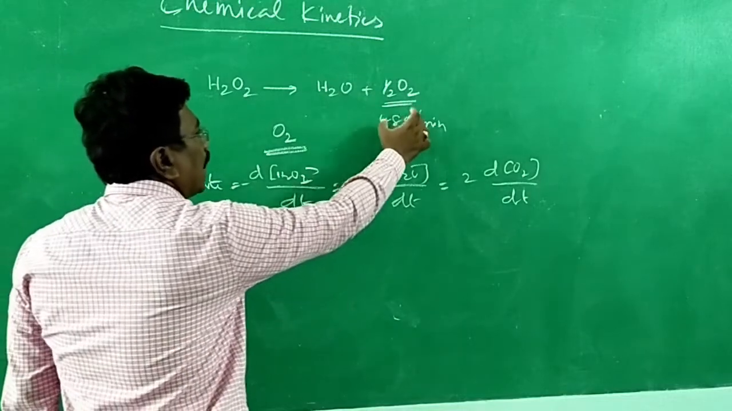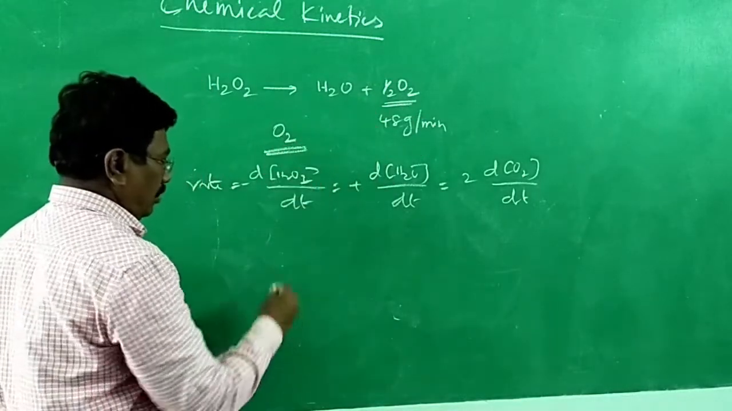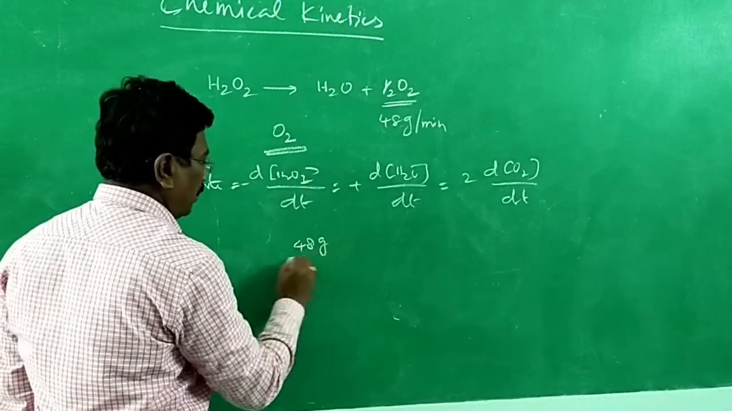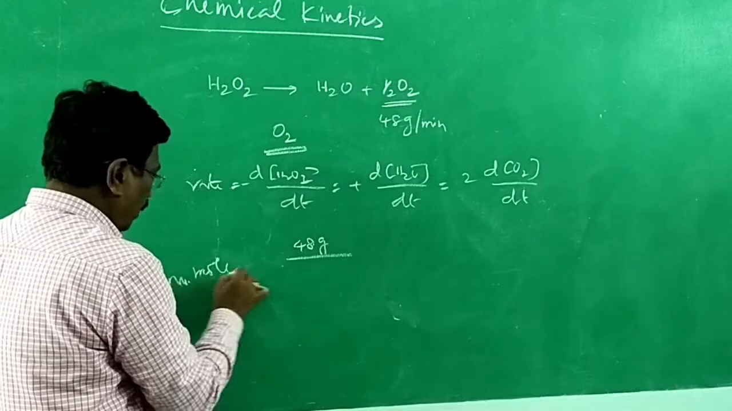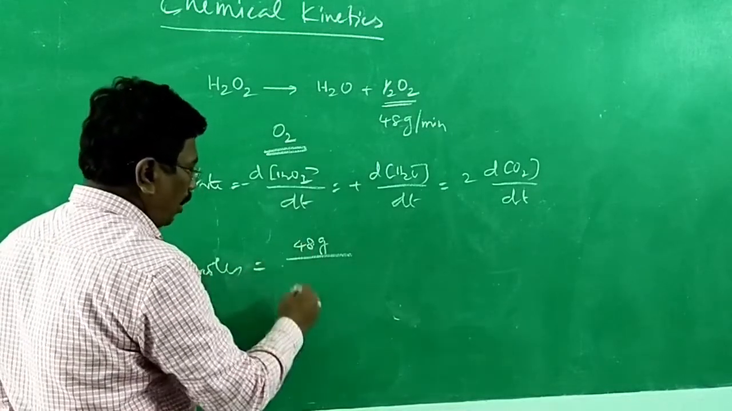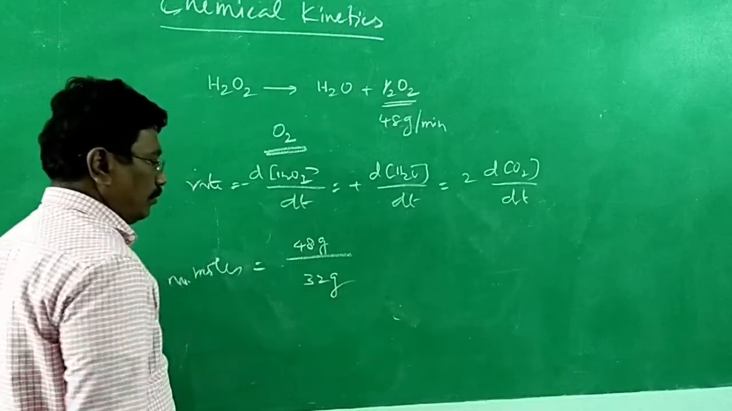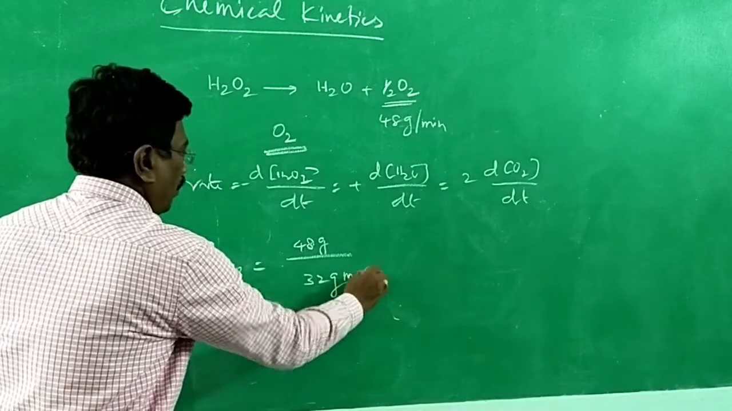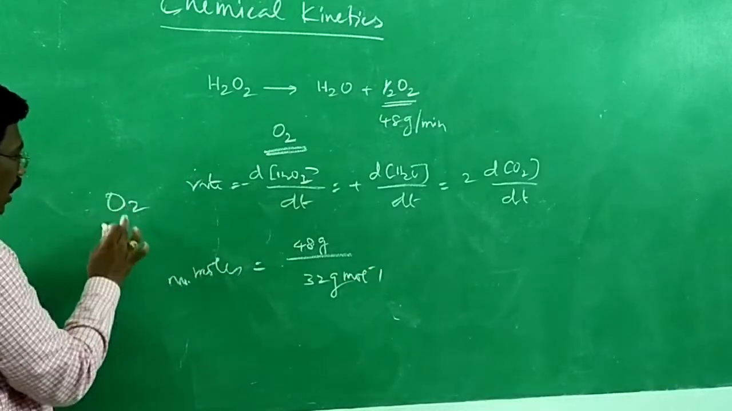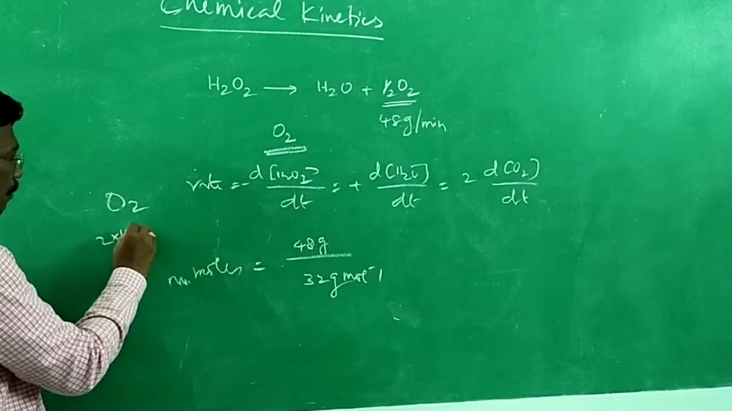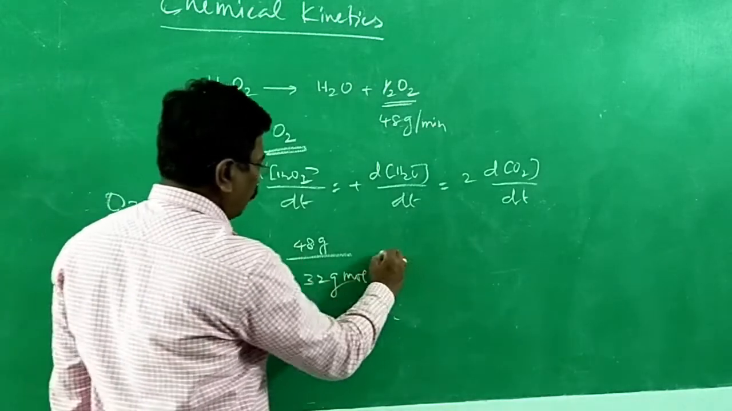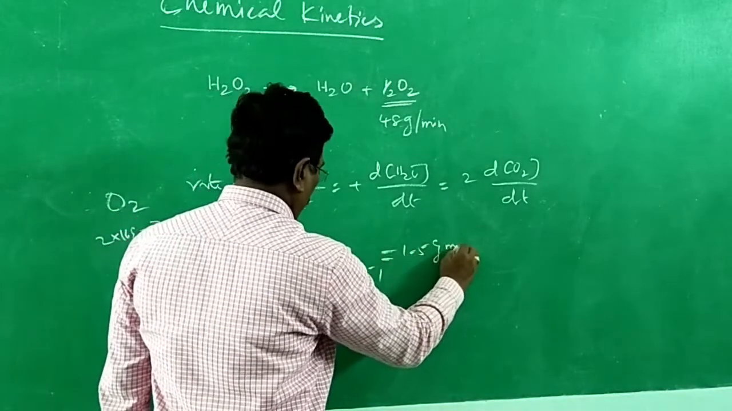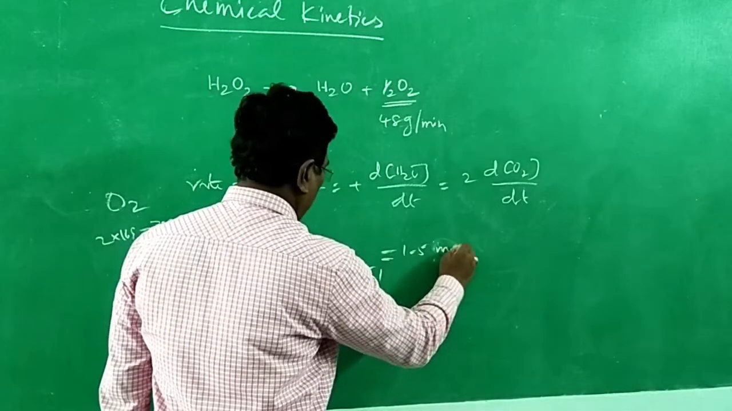Now 48 gram means how many moles, you have to find out. Mass divided by molar mass gives number of moles. Molar mass of oxygen is 32 gram per mole. Why? Oxygen is O2, atomic mass 16, 2 into 16 gram per mole is equal to 32 gram per mole, is the molar mass. If we divide, we will be getting 1.5 mole. Gram and gram get cancelled.